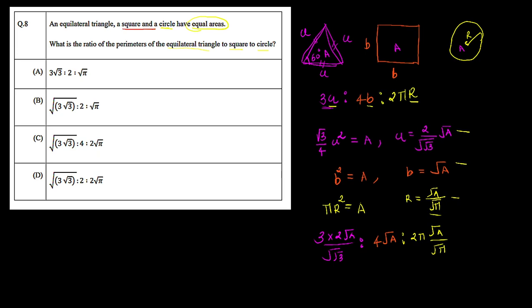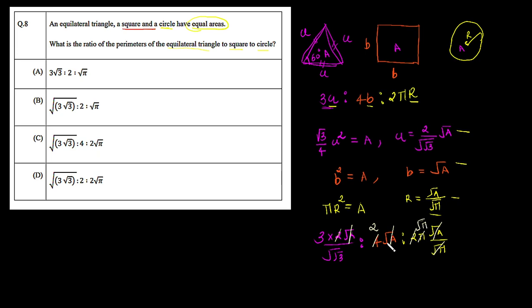But now here this is a ratio, so we can easily cancel the common terms, and that is the benefit. You can see the root area is common and area is equal. So we can cancel this root A with this root A and this root A. We can also cancel 2. These 2 will cancel, so this 4 will become 2 and this 2 is also going to cancel. Now in the last term we can also cancel 1 root pi from the numerator, because in the numerator we have pi and the denominator root pi. So we can simply cancel 1 root pi from this pi, and we are left with root pi.